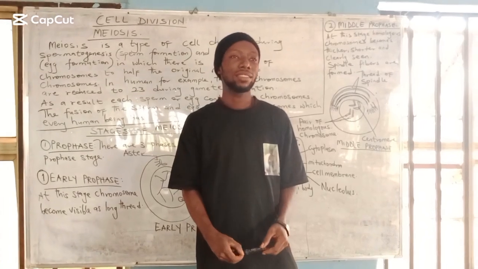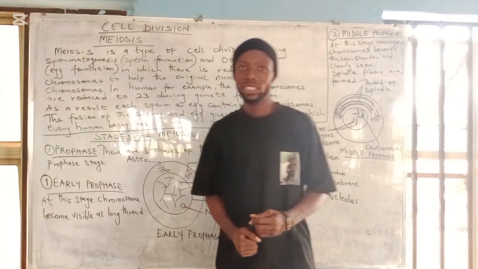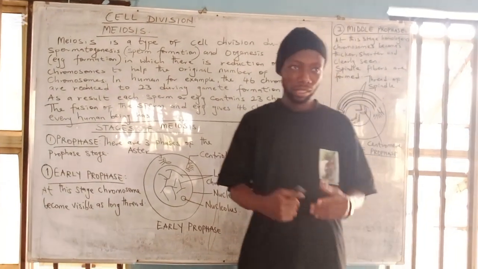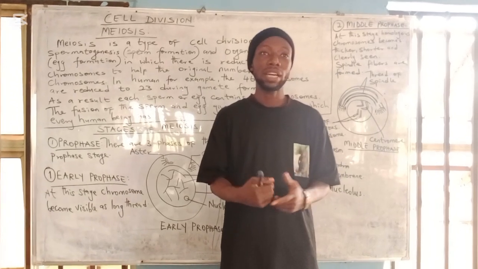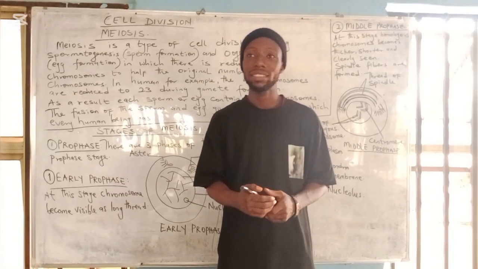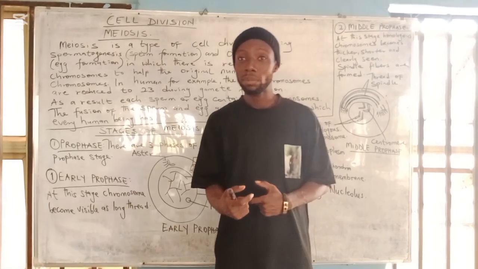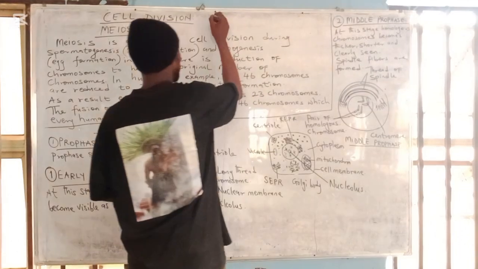Dear students, today we are going to look at a very important topic in biology, which is cell divisions. On the whiteboard, cell division is divided into two types. We have two types of cell division: it's either the cell divides by mitosis or the cell divides by meiosis. Okay, we have it on the board.